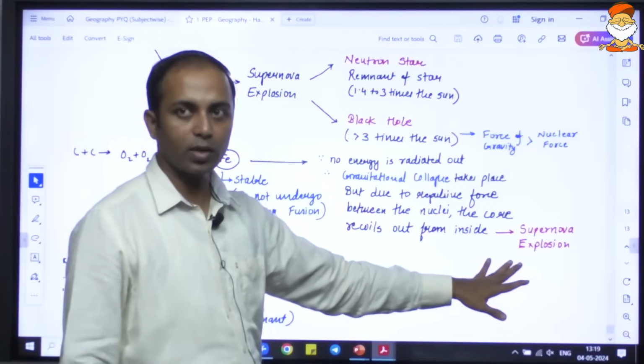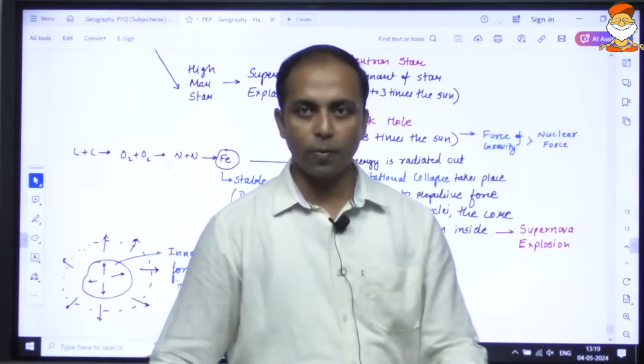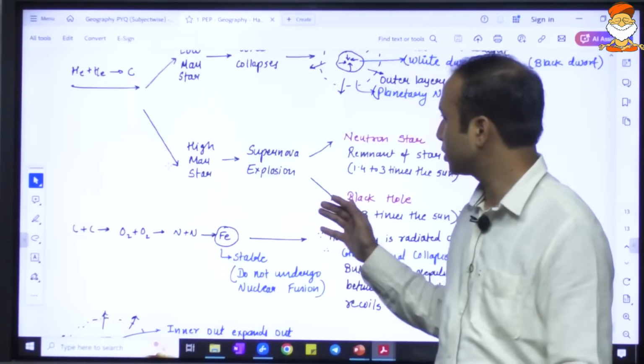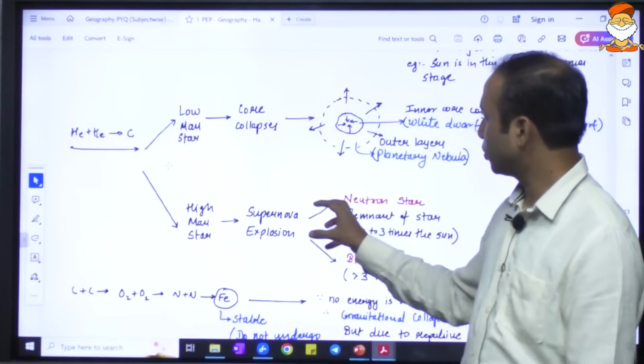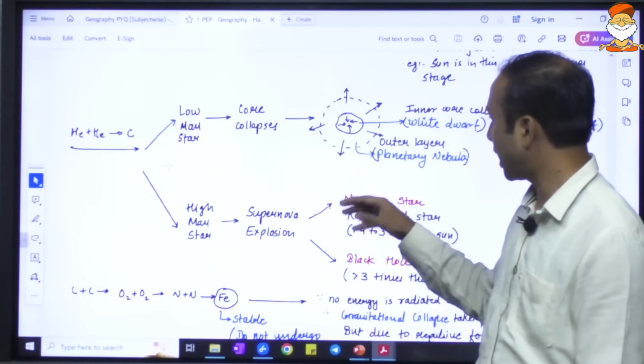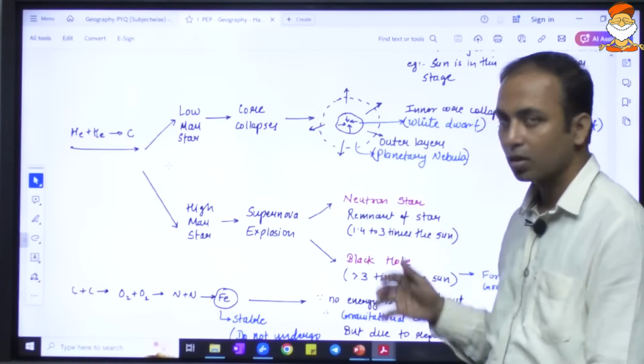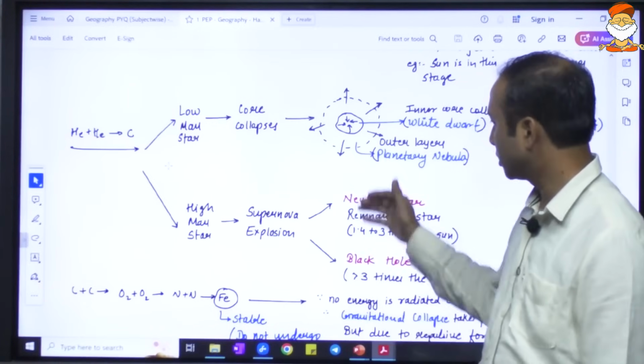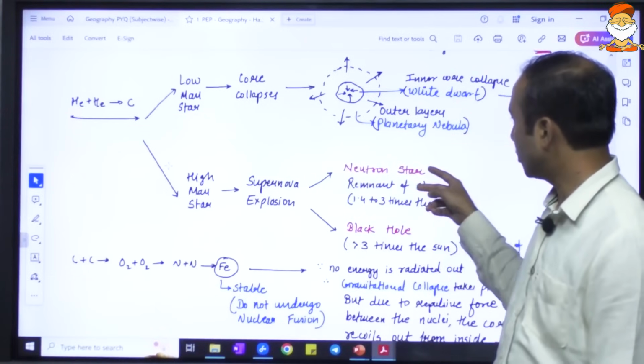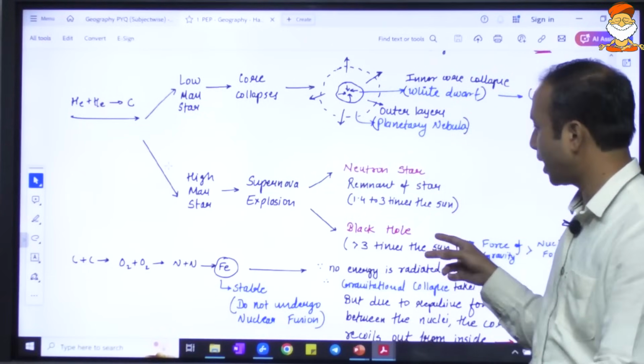When the supernova explosion takes place, the star will further have different stages.